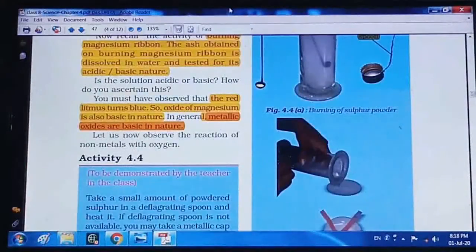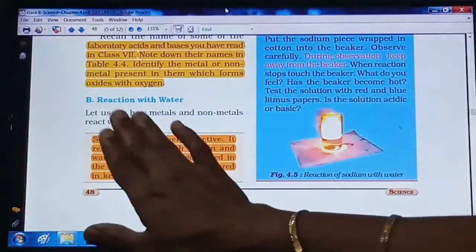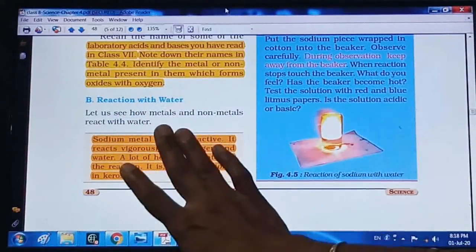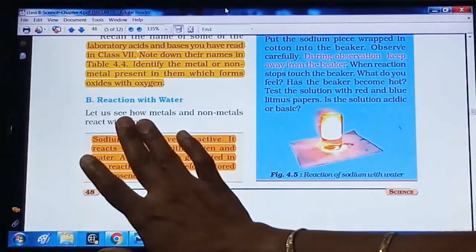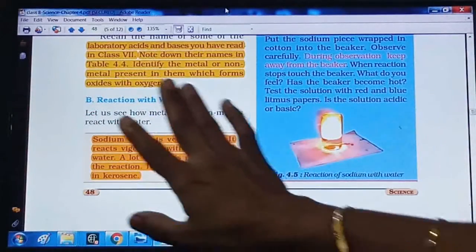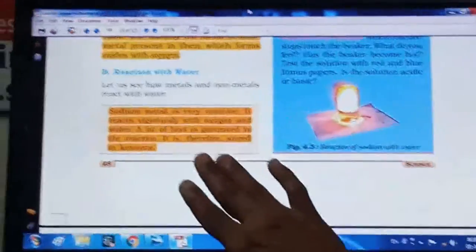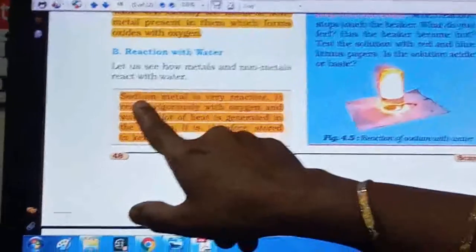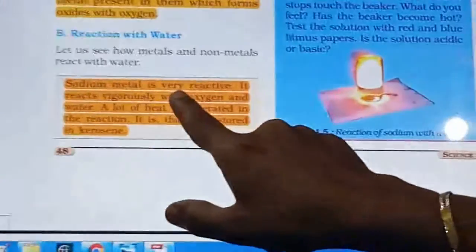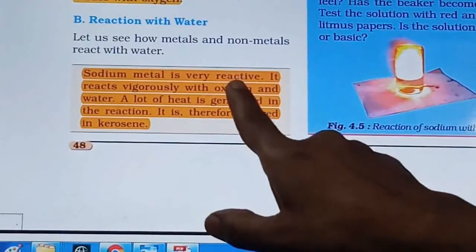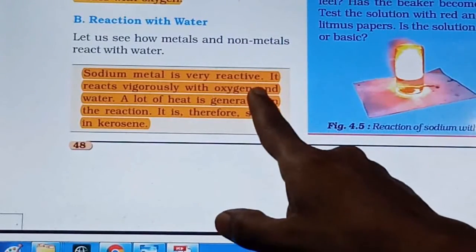Now the B portion is there: reaction with water. What will take place when metals react with water and when non-metals react with water? See here, the box is given. Sodium, as it is a metal, is very reactive, means it shows a vigorous, very fast reaction with water, right?